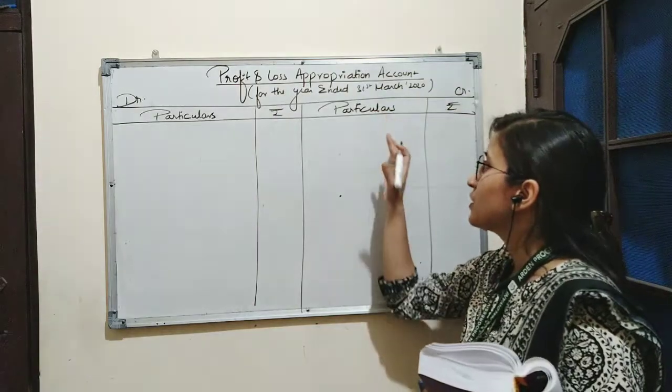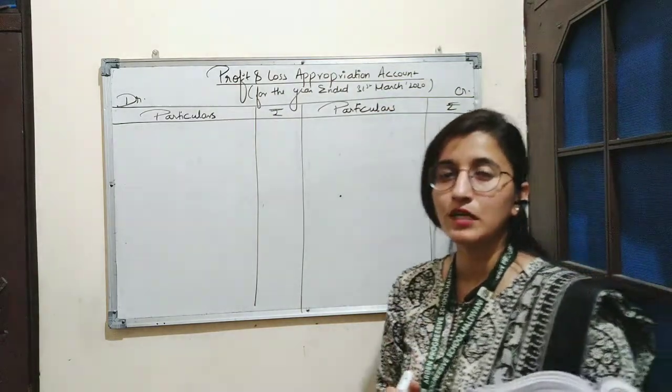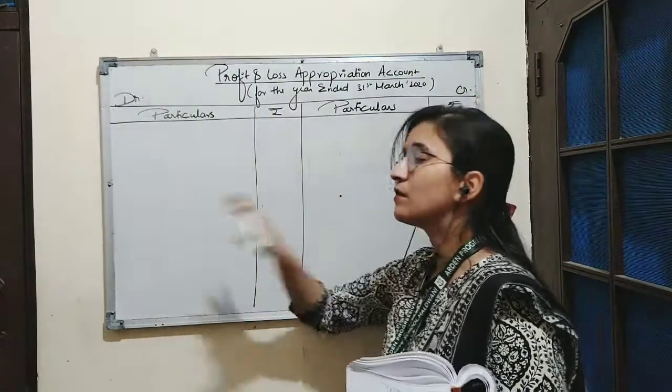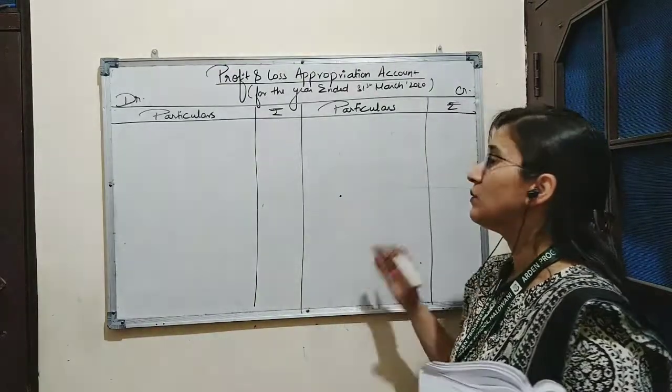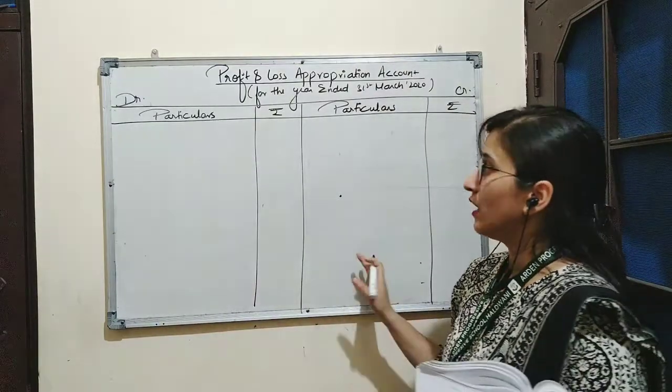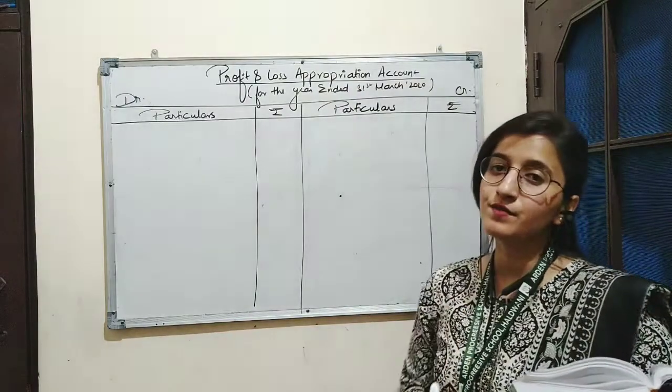So P&L appropriation account is also considered a nominal account. That means expenses will be recorded on the debit side and income will be recorded on the credit side. And this account is prepared from the firm's point of view.